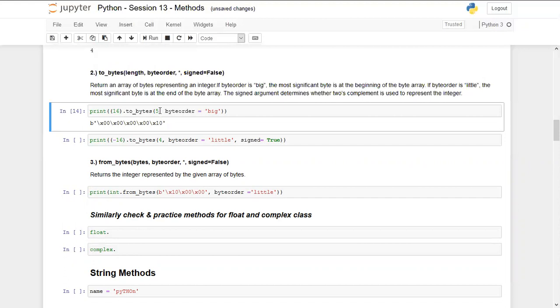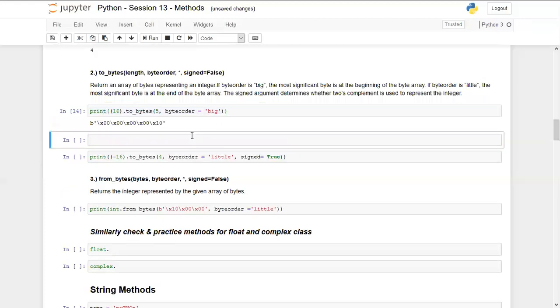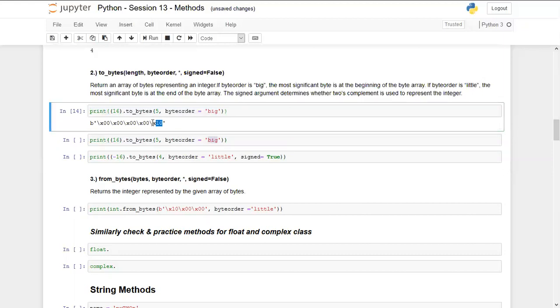And this is when we have used byte order equal to big. But when we use byte order equal to little, the last value will be shifted to the beginning of it. All the values after this will be insignificant for us.